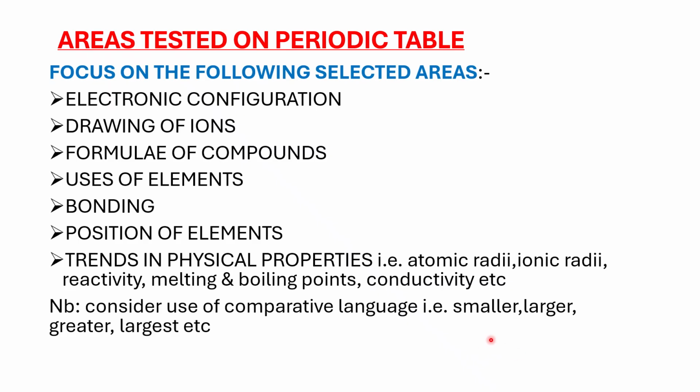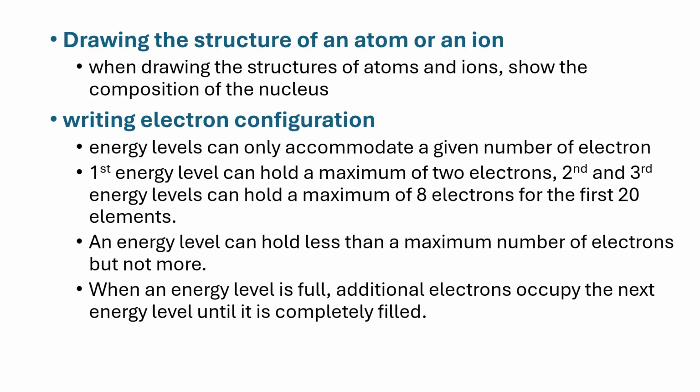You can't be talking about three and you're using, say, A is smaller, yet you're talking about three. If you're talking about many, then you should use words like greatest, largest, biggest, and so forth. This is very important because I've seen students failing to get marks because of not using comparative language in a proper manner. Now let us look at drawing the structure of atoms or ions.